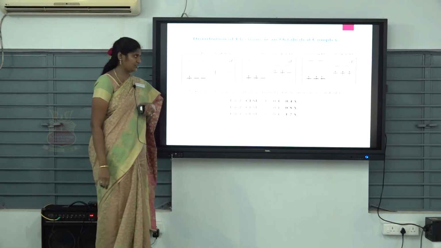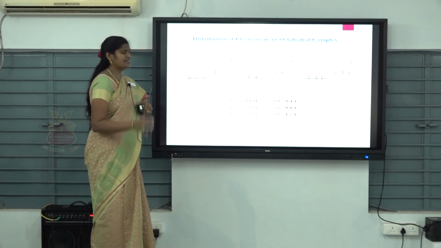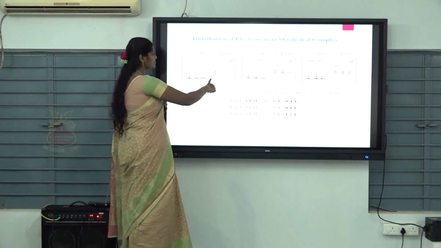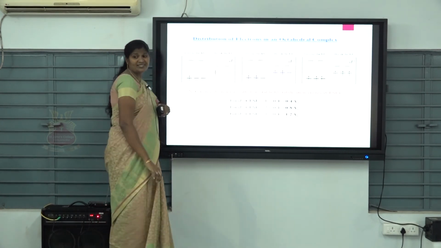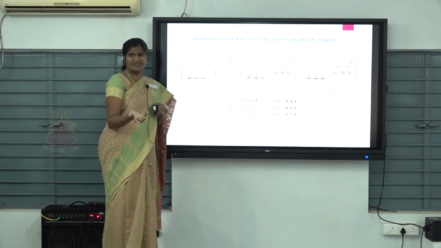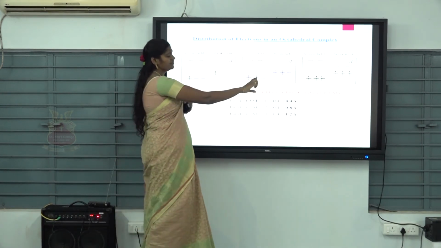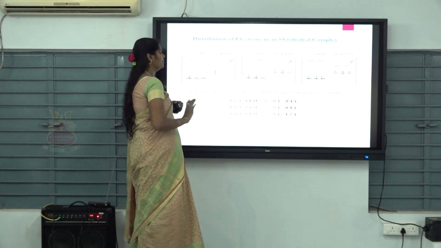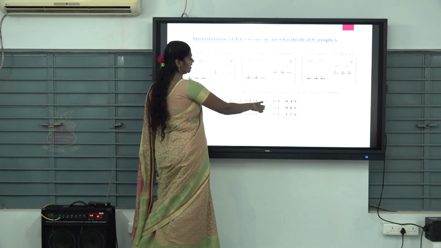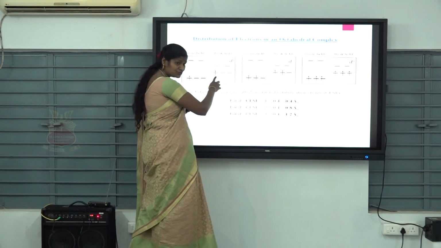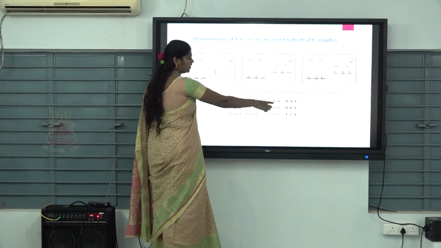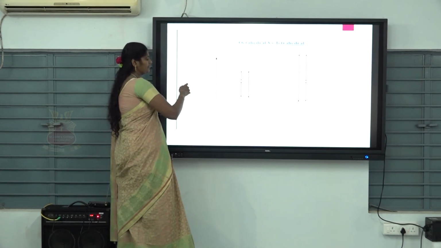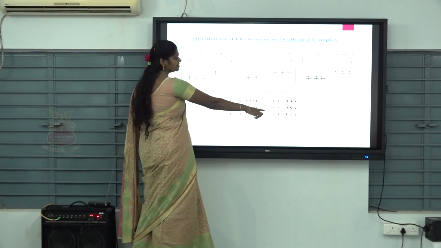Next, distribution of electrons in an octahedral complex. Consider an octahedral complex, how the electrons will be distributed. First example, the d1 system. We are going to calculate CFSE, crystal field stabilization energy, for the d1 system. One electron is present in the t2g orbital, so 1 into 0.4, that is 0.4 delta naught. Suppose d2 system means 2 electrons, so 2 into 0.4.